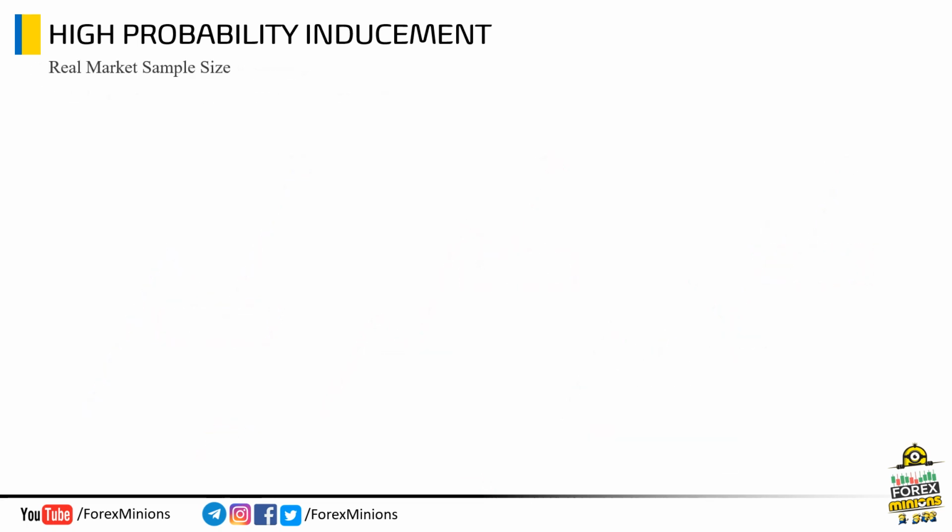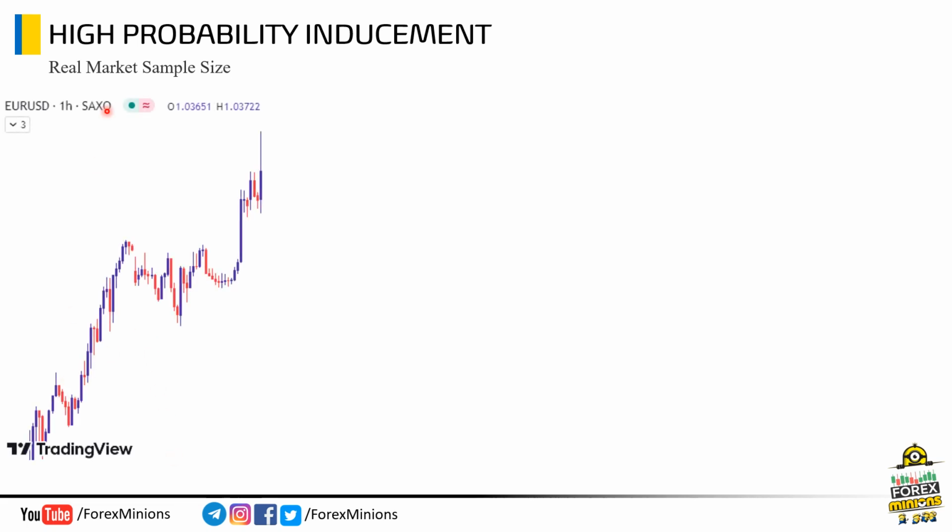Now, let's check some real market samples to understand the concept of high probability inducements. Here, this is a euro-dollar chart on the H1 time frame. You notice that this first one is a shorter pullback as compared to these two pullbacks. So, we will mark this first one as a minor inducement level. Similarly, this shorter pullback is also our minor inducement level. Now if you notice this pullback, it is deeper than the other two. So we will mark this level as major inducement level.